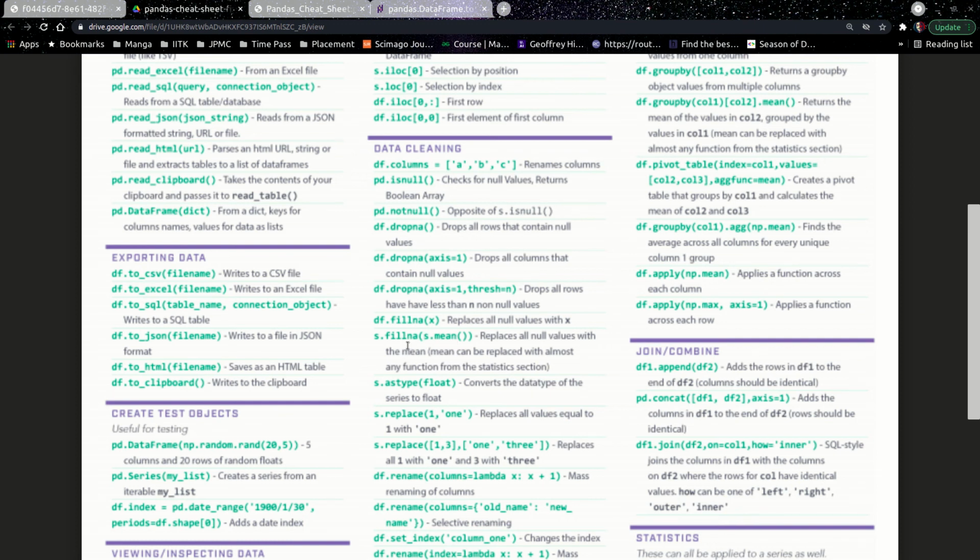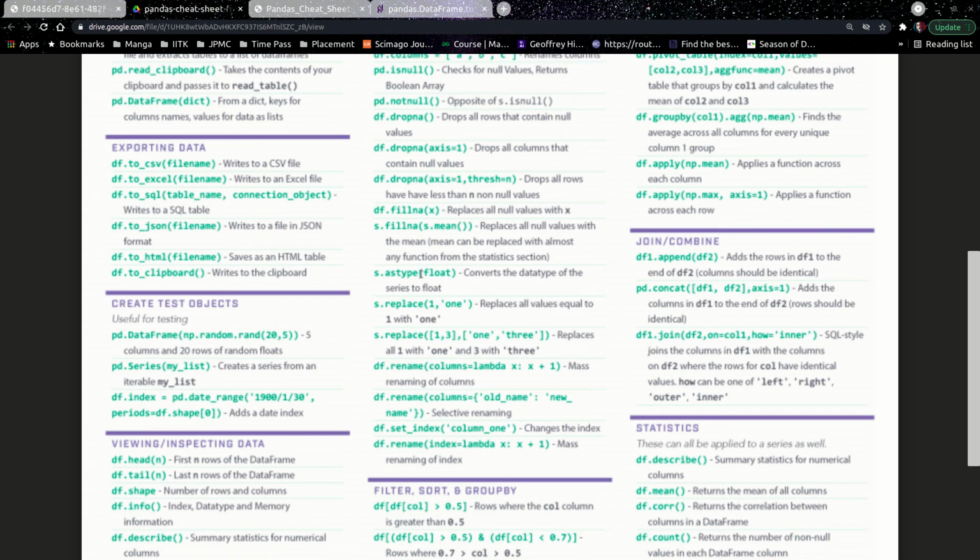So many times when you are working with data, sometimes you want to fill with mean, median or mode. These kinds of things can be used with df.fillna, right? Now you can convert here into float. This function is really important, astype float. So you can convert into float, int, and you can say string, object, and all those things, right?